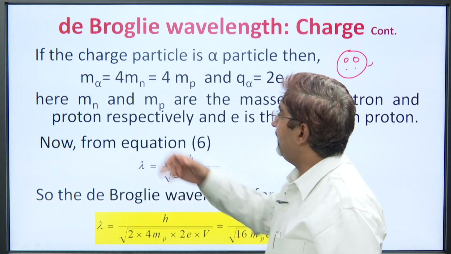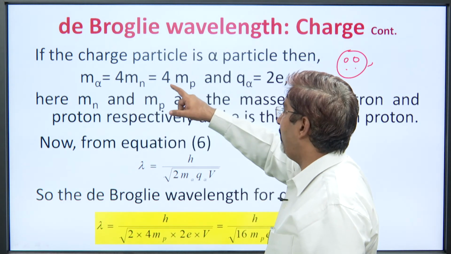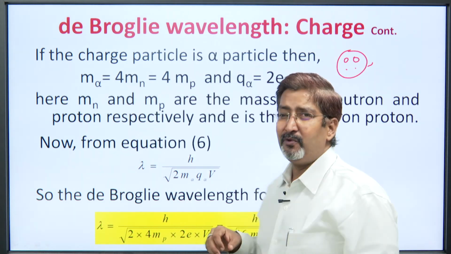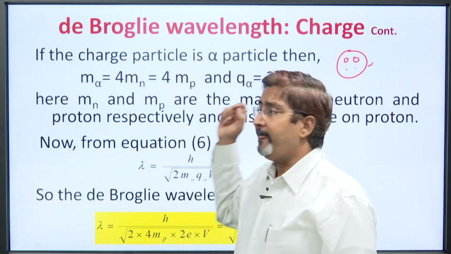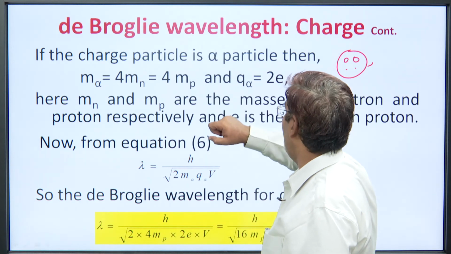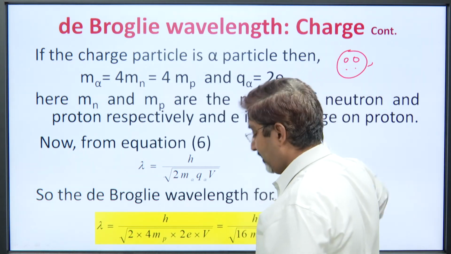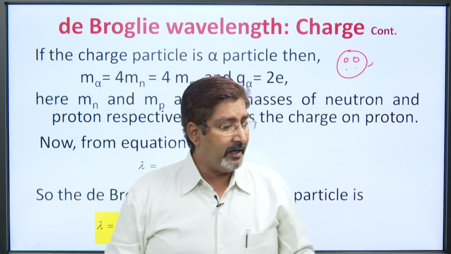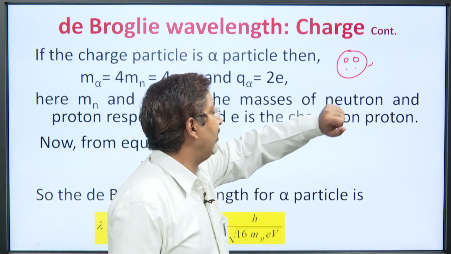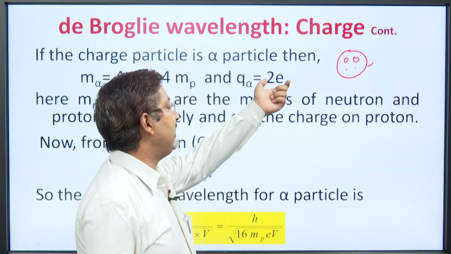The mass is 4 times that of a neutron, because the mass of a neutron and a proton is almost the same. So, the mass of the alpha particle is equal to 4 times the mass of a proton or neutron. The neutron charge is 0 and only the protons carry charge, that is 2 protons, so positive 2e.